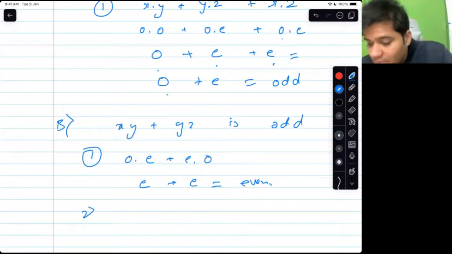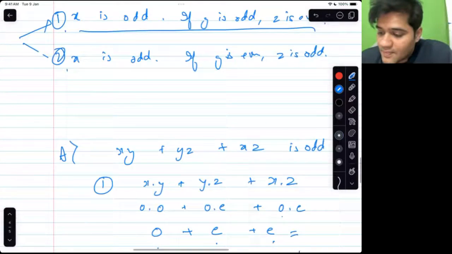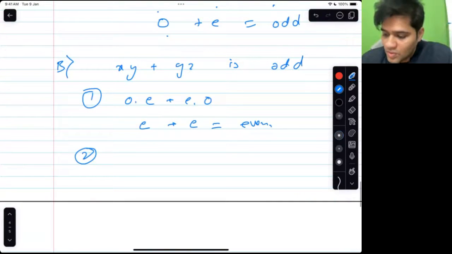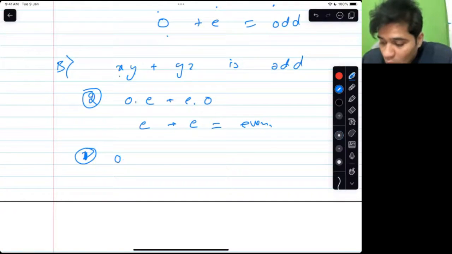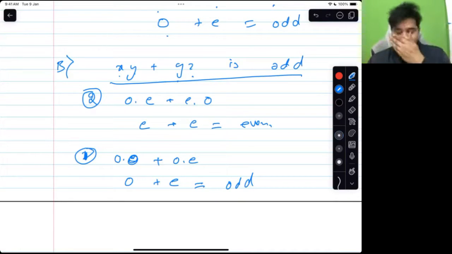Now let us use statement number 2. Statement number 2 was this thing: x is odd, y is even, z is odd. Now I would use it. So x into y is odd into odd, and y into z is odd into even. So this becomes odd, this becomes even, which gives me odd plus even is odd. So xy plus yz is odd.